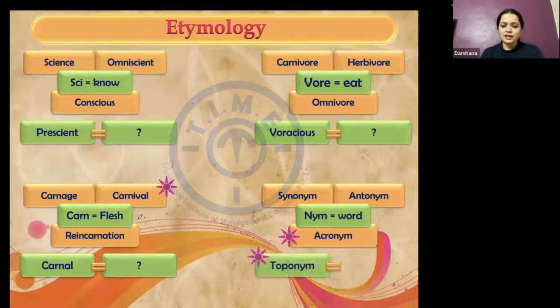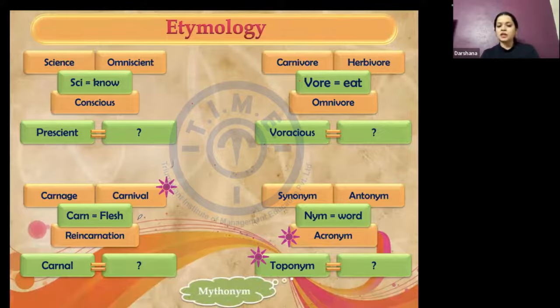So, what is a toponym? Name of place. You are close. But more than just names of places, it would mean names derived from names of places. So yes, names of places, something related to land, but names derived from names of places. We will see examples of both of these. And there is also something called a mythonym.